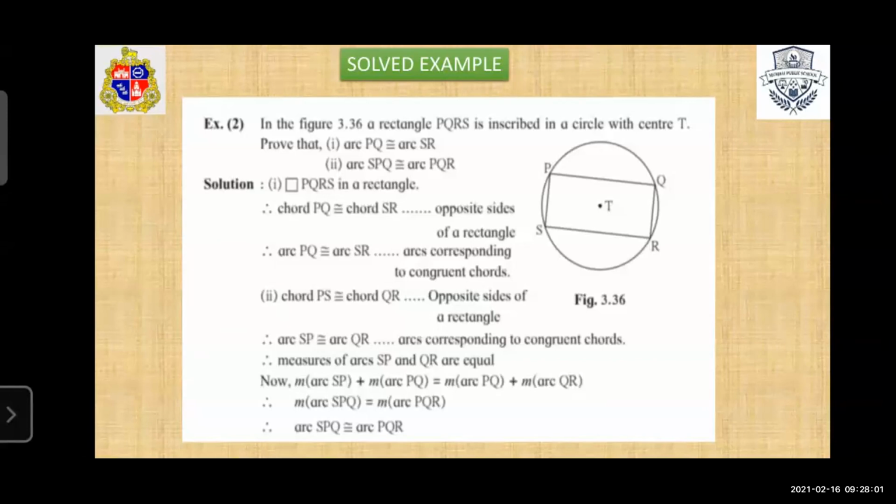Here we draw. This is subtended by a central angle that is equal to 90 degrees. So measure arc SP plus measure arc PQ is equal to measure arc PQ plus measure arc QR. So here arc PQ gets cancelled. We get measure arc SPQ equal to measure arc PQR. In this way we prove the second condition.